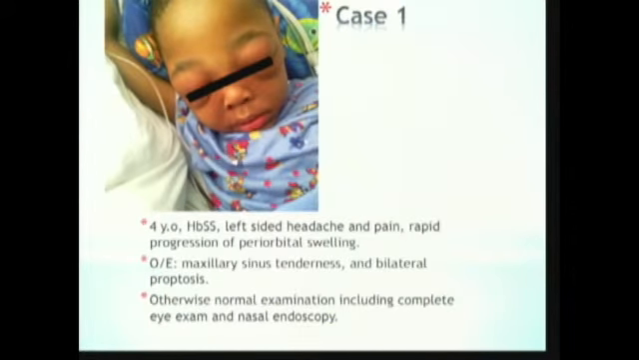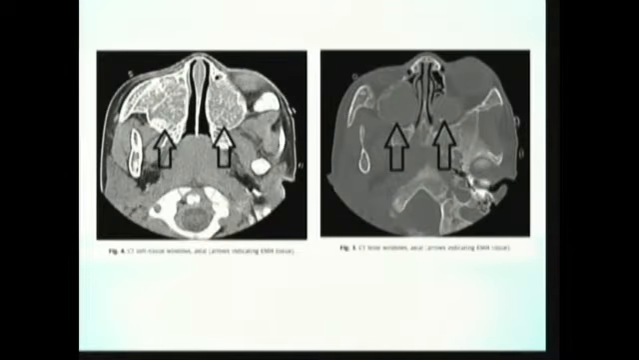The eye examination was within normal limits, and systemic examination was within normal limits, including a nasal endoscopy. So their working diagnosis was sinusitis with orbital cellulitis. But on the CT scan, they found expansion of the maxillary bone with heterogeneous soft tissue density on both bones,